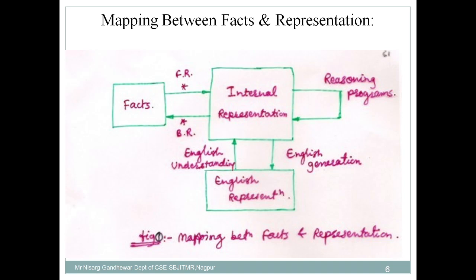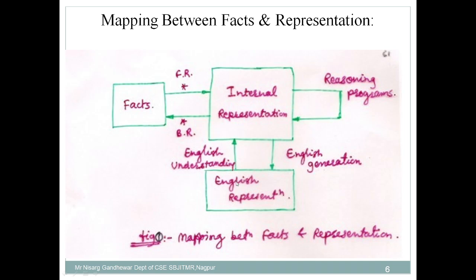Just like in Alexa, mapping is required. Whatever statement you are saying, play the music, is an English statement, so it has to be mapped into a machine understandable form, and then it can be understood by the machine properly. So what we are doing is the mapping between facts and representation. The English representation is there, here we have the internal representation and the fact. In this case, two-way direction is there, it is bidirectional in nature. Here we have written FR and BR: it means backward reasoning and forward reasoning.